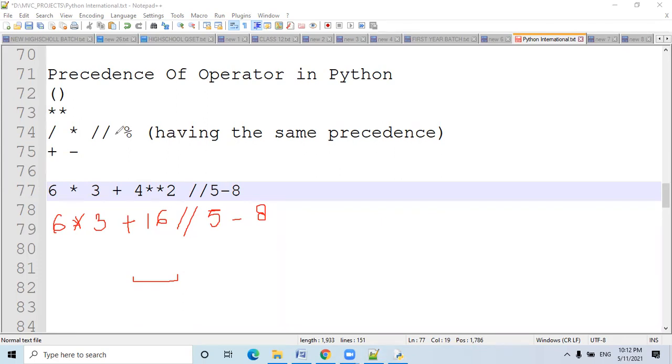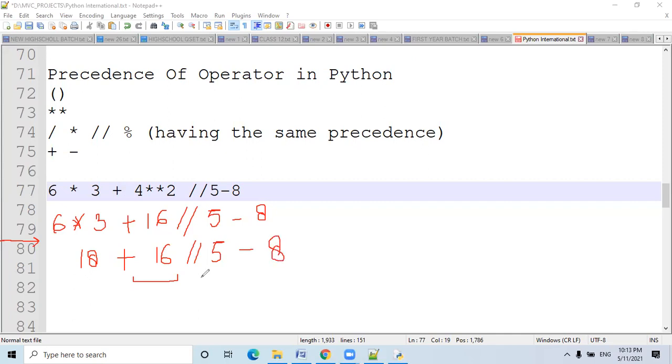When two operators come with the same precedence, we go towards associativity. Associativity of all these operators is from left to right. So we will check the expression from left to right. Whichever operator comes first will be evaluated first. So asterisk comes first, so 6 into 3 is 18. Then plus 16 double slash 5 and minus 8.